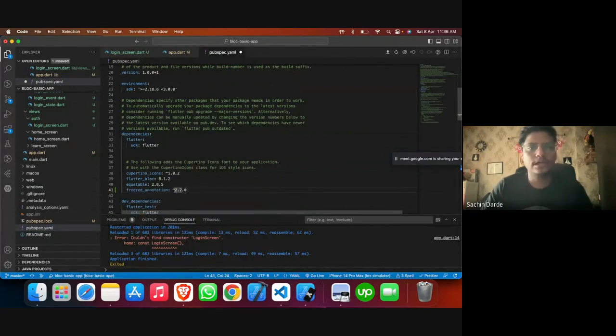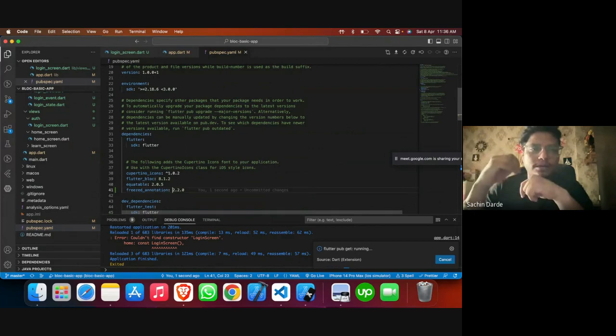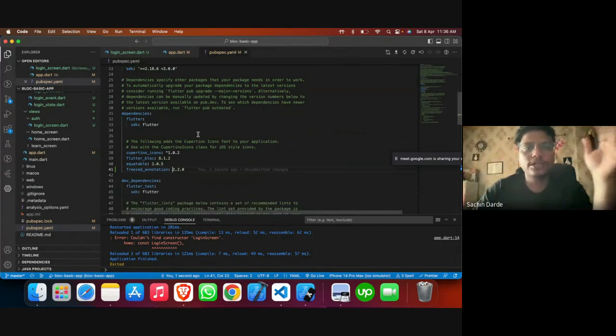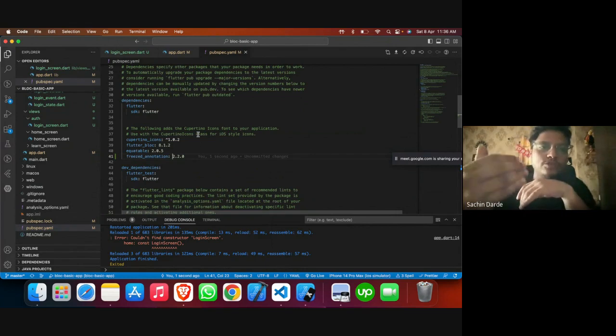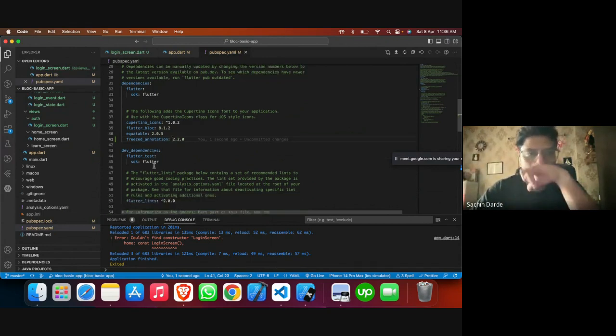I hope you understand annotations. For example, override is an annotation that denotes what the procedure is going to be, and annotations help the generator generate code based on what annotation has been used. So one of them is the freezed annotation.